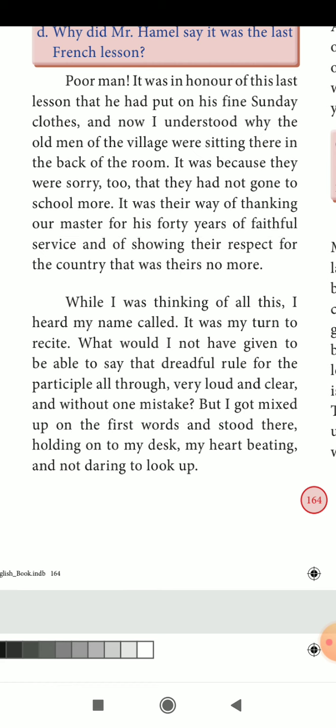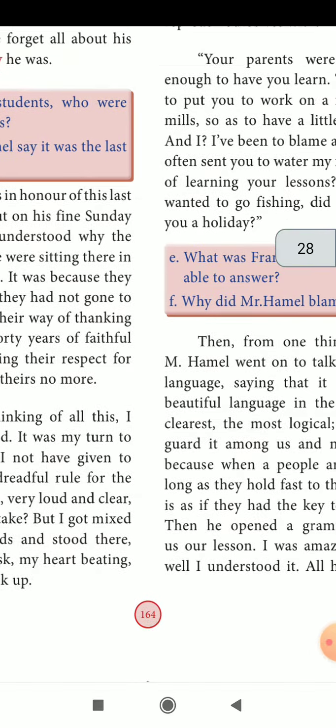And my heart was beating very fast and I did not have the guts to see my teacher. I was not able to see his face, looking up. Like that he was telling. I was not able to say anything clearly, not able to look up, not daring, like that he was telling.